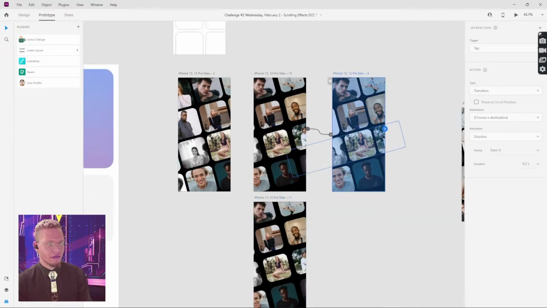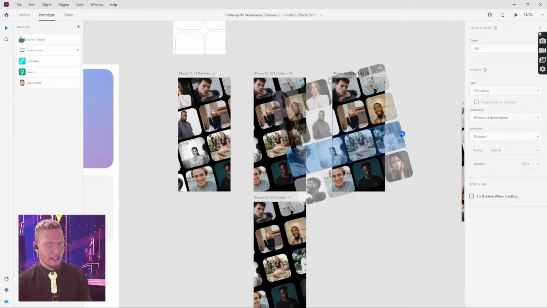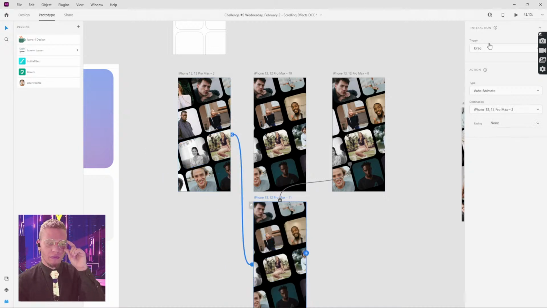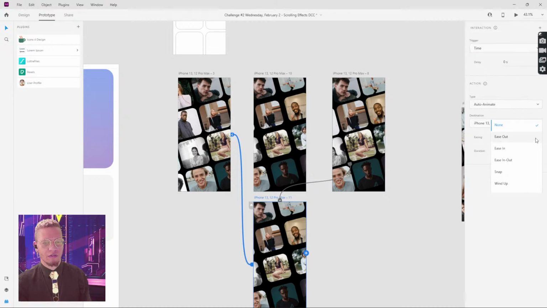So we're going to take this, select that third row, pick whip it to this new artboard. Our trigger is going to be drag, just like we did previously. And now we're going to do a timing trigger to our very first artboard. Our trigger is time, 0, easing, we'll do snap, and duration, we'll do 0.5.